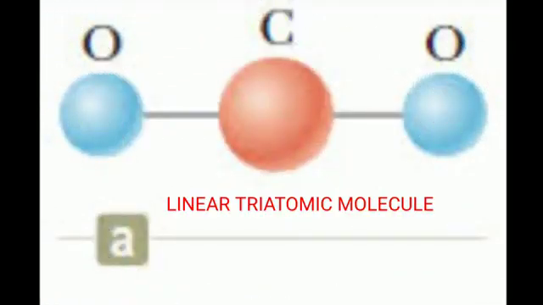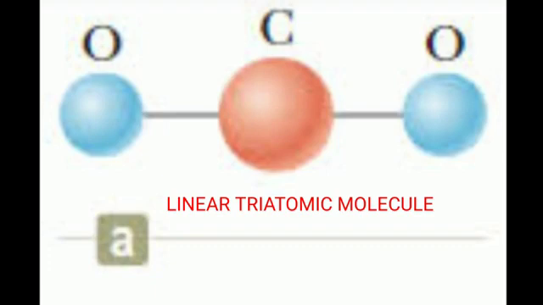The next, linear triatomic molecule. In this type, 2 atoms lie on either side of the central atom. A linear triatomic molecule has 3 translational degrees of freedom. It has 2 rotational degrees of freedom because it is similar to a diatomic molecule except there is an additional atom at the center. Example, carbon dioxide.